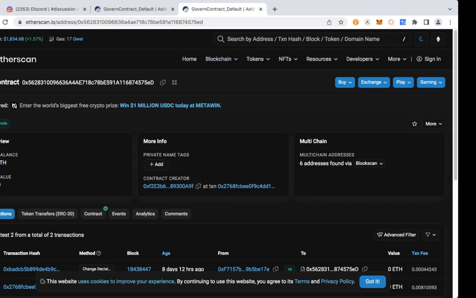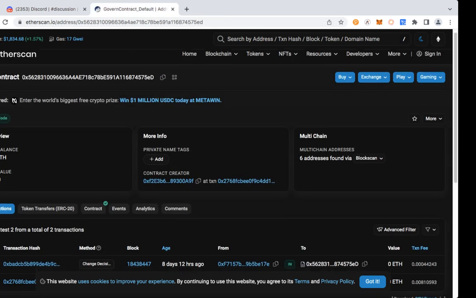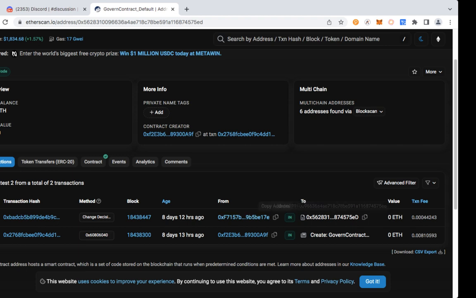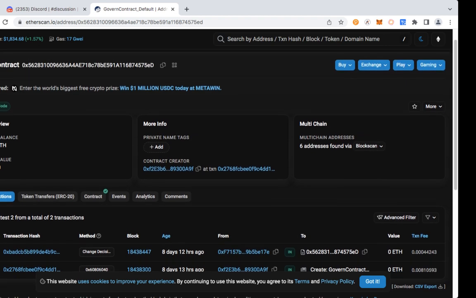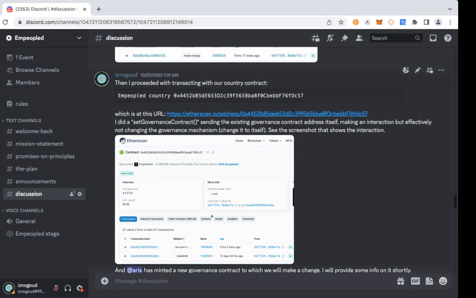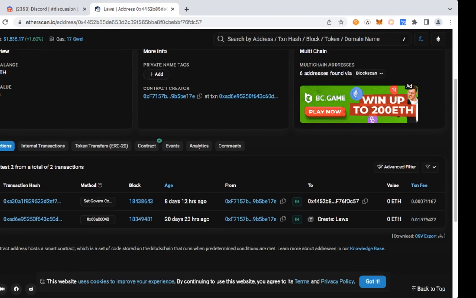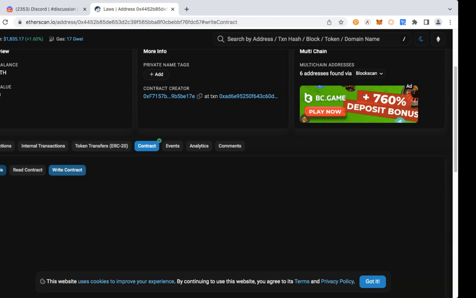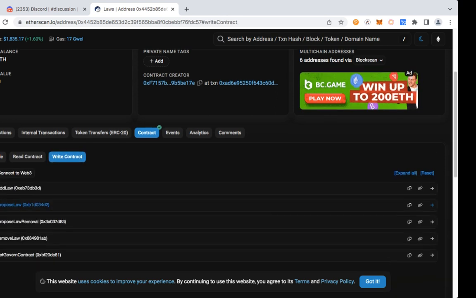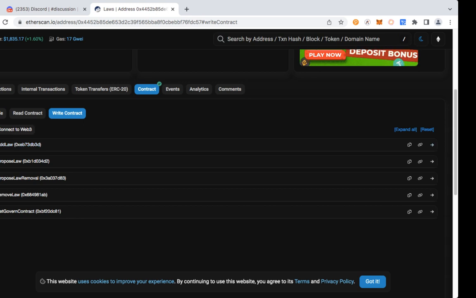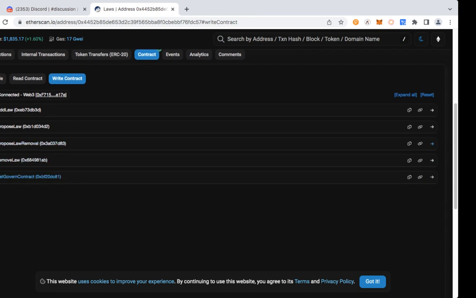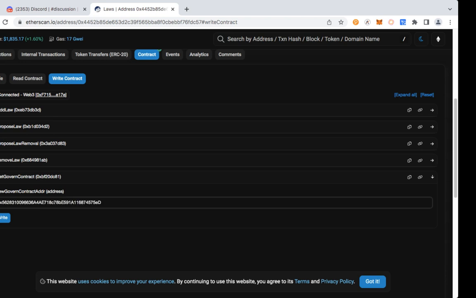In order to make the final transition to the country's governance contract, we'll just go to the country itself. Here is the country contract. We will go to the contract and we will write to it. What we want to do is connect to Web3 with our MetaMask. That's connected. So we now have to set the governance contract. I have in the buffer the new governance contract, which ends in ED.